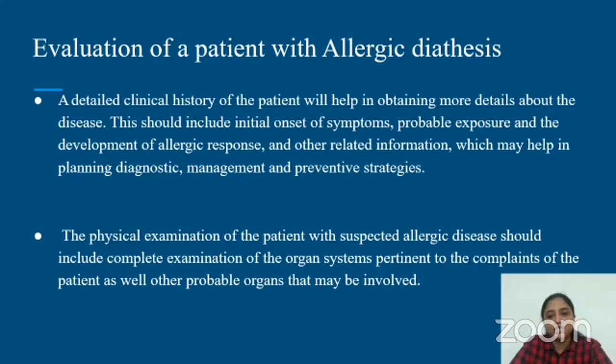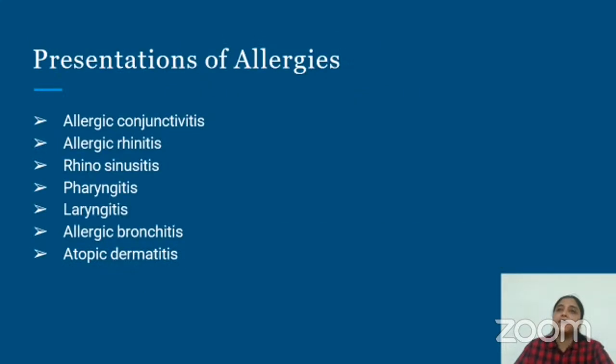The physical examination of the patient with suspected allergic disease should include a complete general physical examination, including the organ systems which are pertinent to the complaints of the patient, as well as other probable organs that might be involved in allergies.